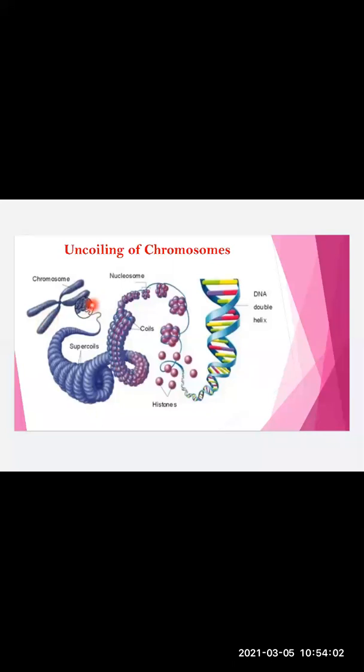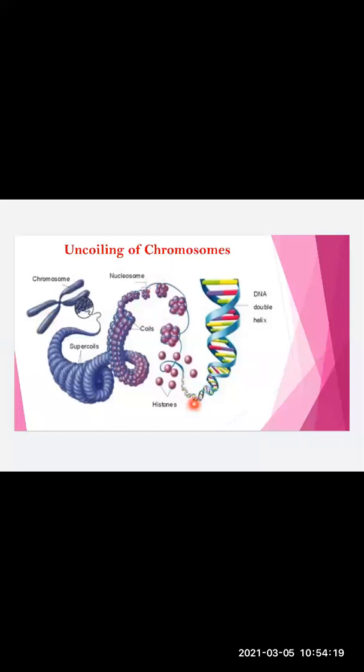So when I uncoil the chromosome, it is ultimately going to give me a supercoil, which is going to have the DNA, which is going to wrap the histones and nucleosomes.